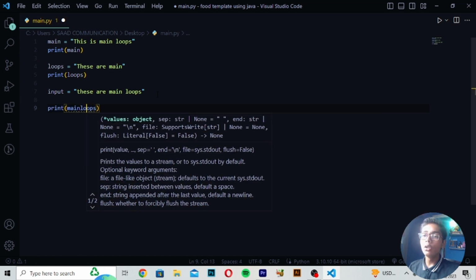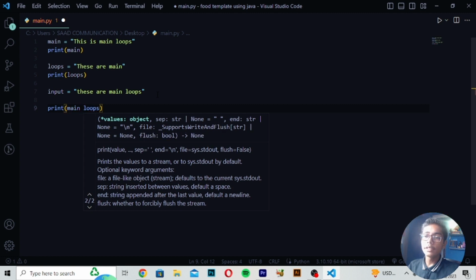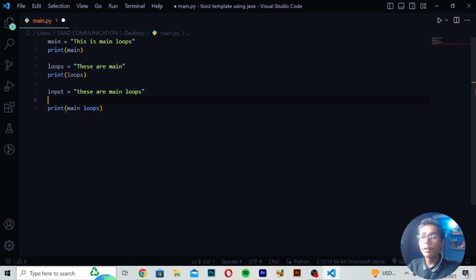After writing main loops, it will ask you that you have defined this tag. When you have defined this main loop, it will be working. So if I write main dash loops, and main dash loop here as well, and then write is equals to, and write anything in this main loop, like this is main loop. Here I will write loops. You can see it is now defining the main loops, but it is giving me a syntax error, because I have written main loops, but it has been printed here. I want that this main loop should not be directly printed here.